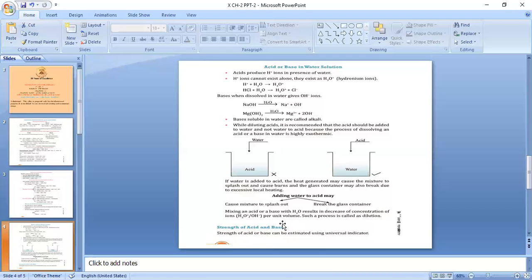The strength of acid and base can be compared or estimated using universal indicator. So with this, we have finished the chemical properties of acids and bases and the process of dilution, that is, the process of addition of water to an acid or a base.